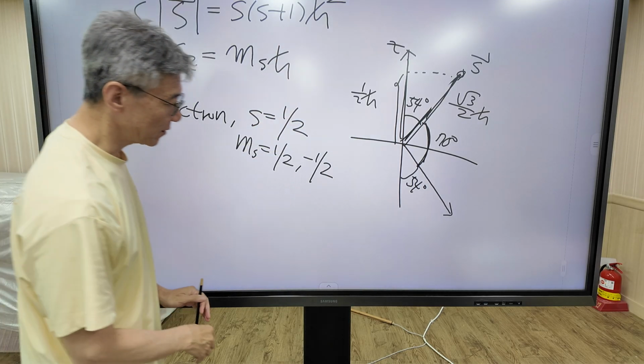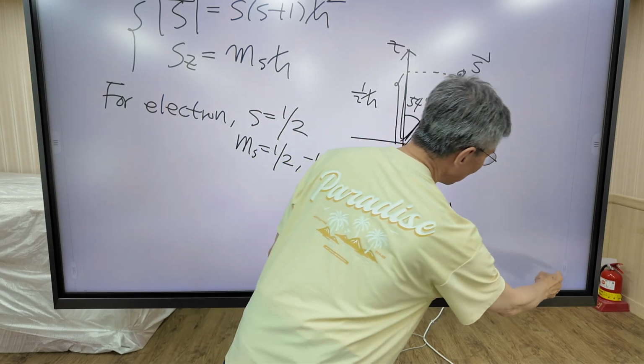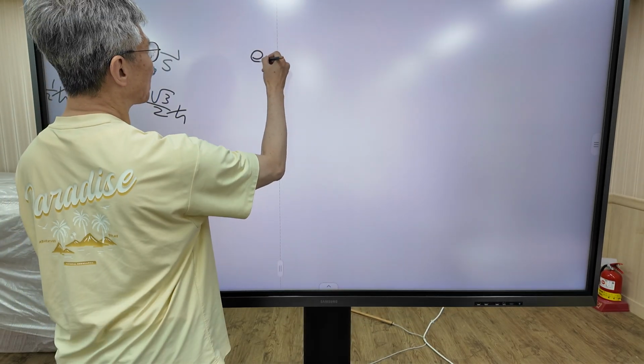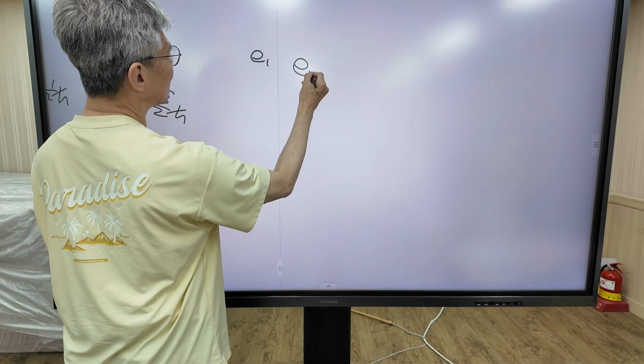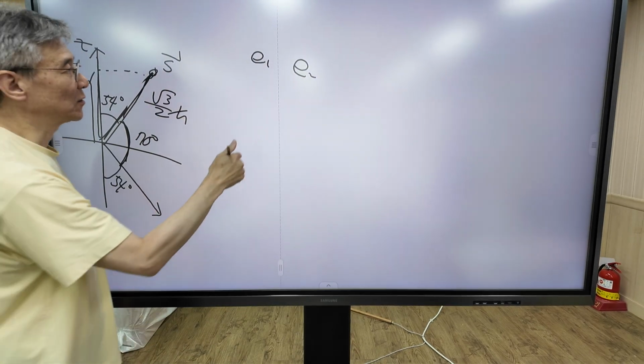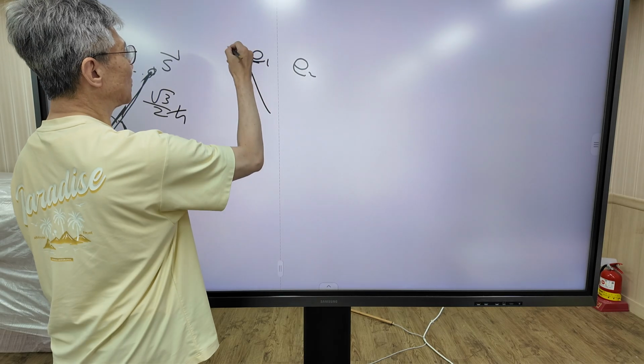Now I'm going to talk about the system with two electrons. The first electron has spin vector S1.